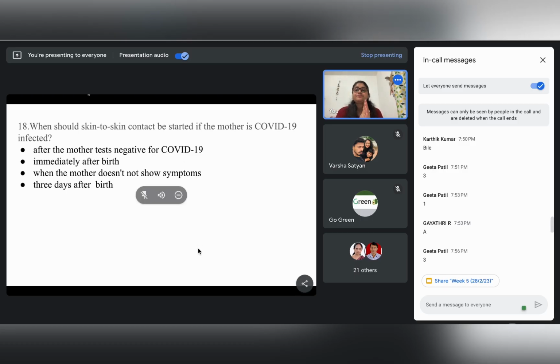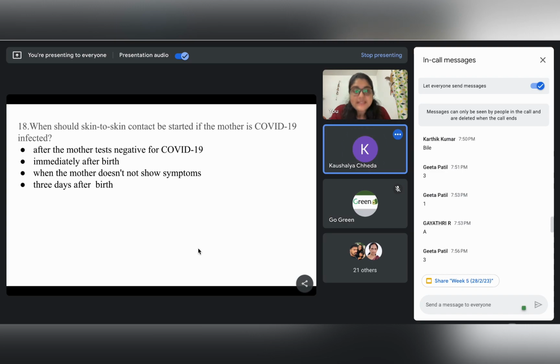So next is, when should skin to skin contact be started if the mother is COVID-19 infected? Immediately after birth. Yes. 3 days after. Okay. B is the answer. Yes, Mr. Vasireddy. B is the answer. Okay.